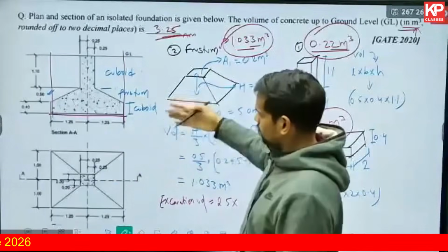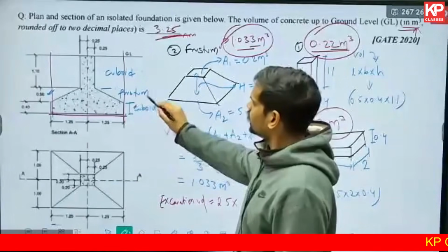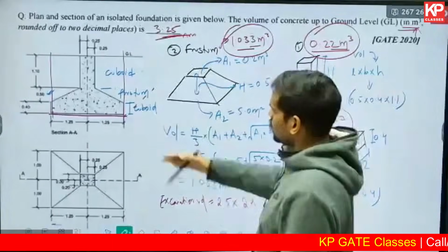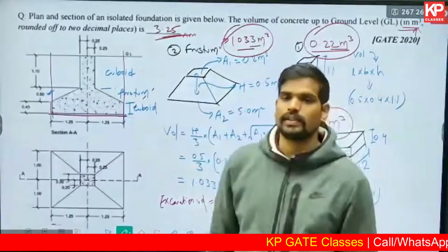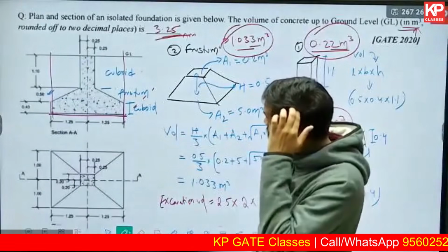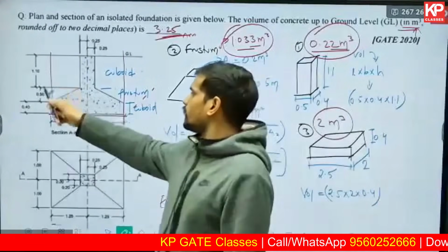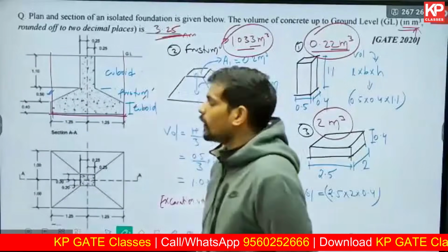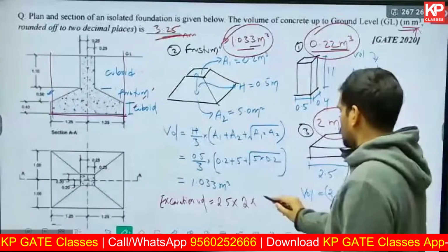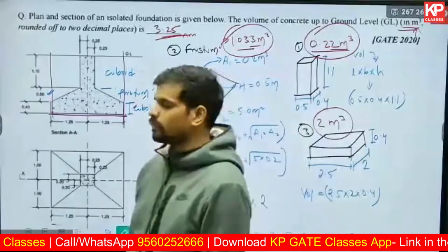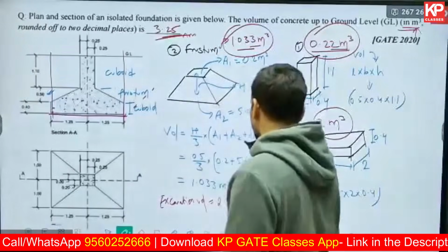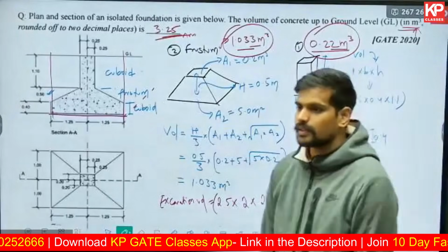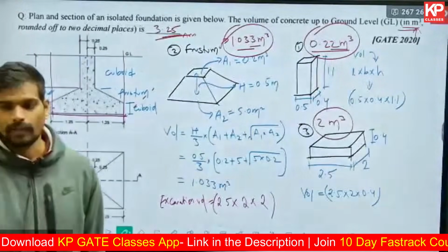What would be the depth? The other side of the dimension, how much is that? 2. And what is the height of this excavation? Basically, the depth of the excavation, vertical depth. 1.1 plus 0.4 is 1.5. 1.5 plus 0.5, 2. It will be 2, right? So 2.5 into 2 into 2. How much is that? 10 cubic meter will be the volume of excavation.